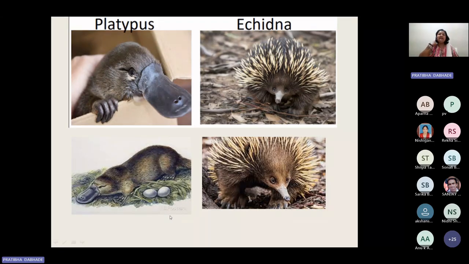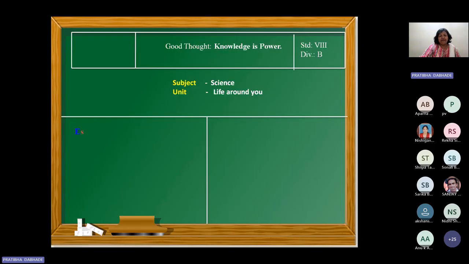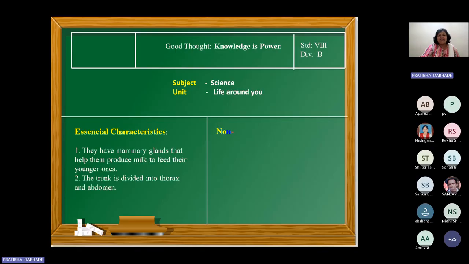But they are not viviparous, they are oviparous. Okay. So to become a part of that particular category, that is the concept, that is nothing but the mammals, we have to think about the essential attributes or the essential characteristics and non-essential characteristics. Okay. Now you can see here. So what are the essential characteristics?